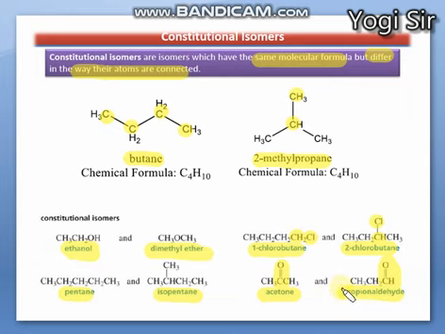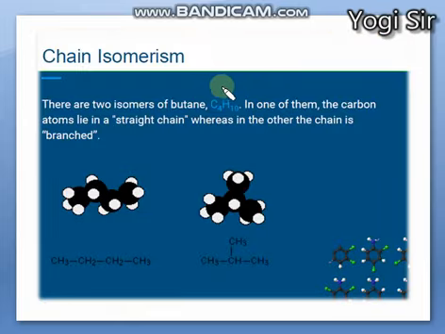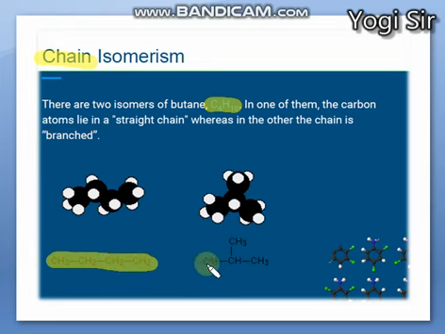So that is one type of constitutional isomerism. These are the subtypes of constitutional or structural isomerism. The first type is chain isomerism. In this there is a difference only in the chain of the carbon atoms, while the number of atoms is the same, with the same formula. We have discussed n-butane, normal butane, where all 4 carbons are in a straight chain, while in isobutane there is branching on the second carbon, right? So they are considered chain isomers of each other.